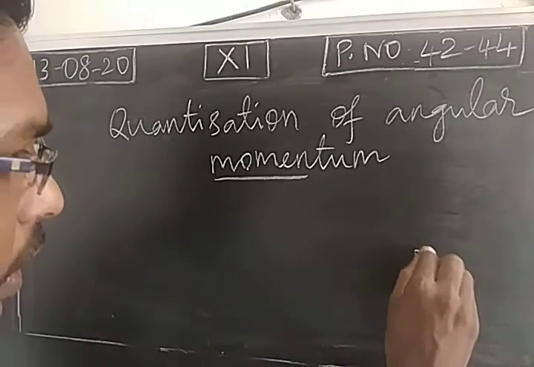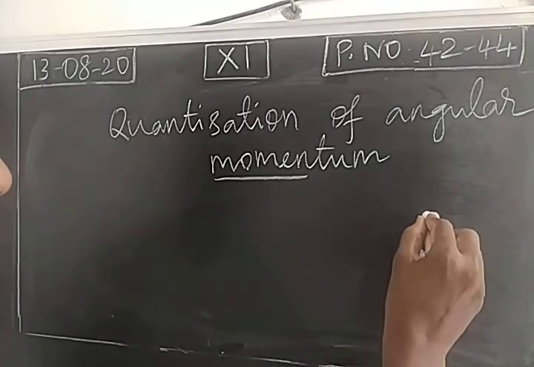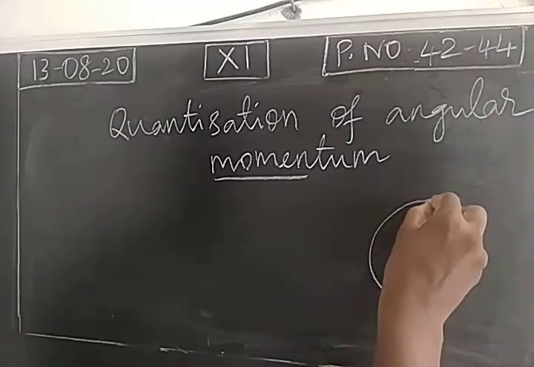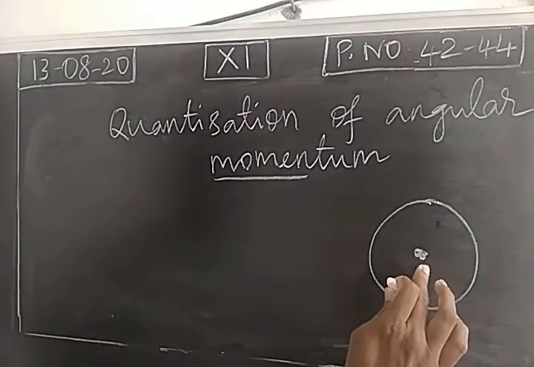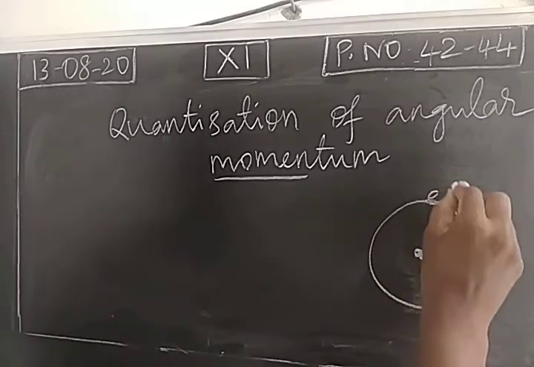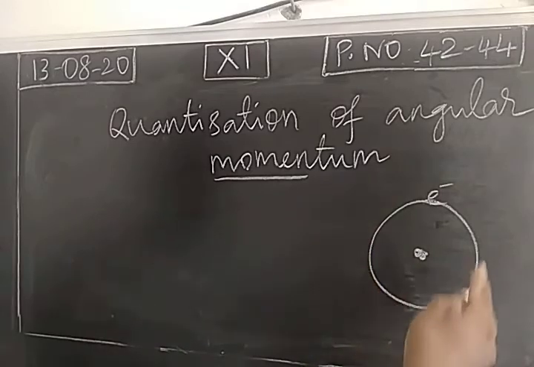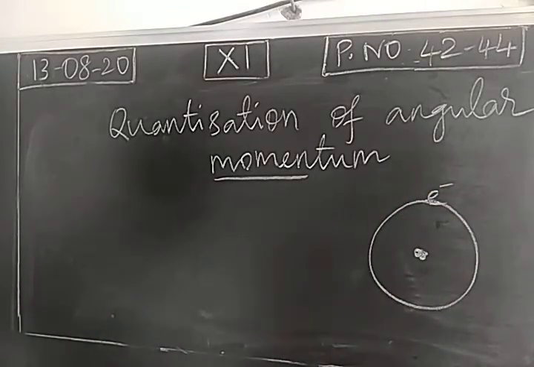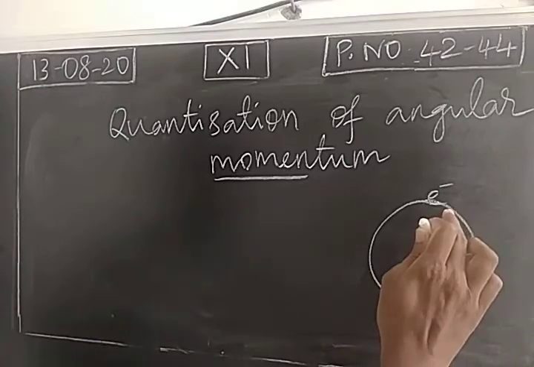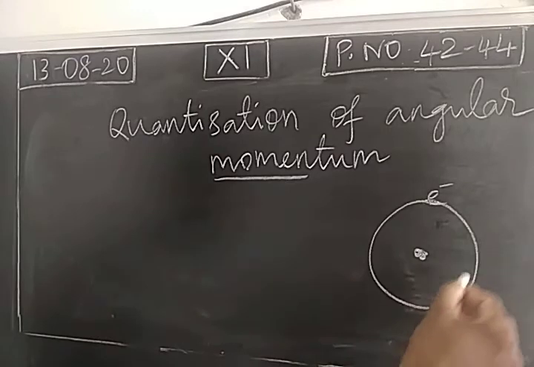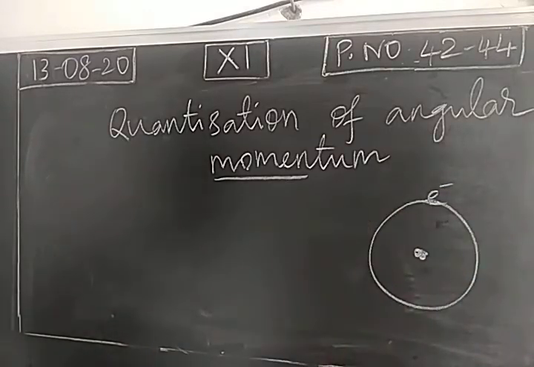consider an atom. According to Bohr's concept, the nucleus is at the center, and the electron is present outside of the nucleus. The electron is continuously revolving around the nucleus in a circular path. According to Bohr's concept, the circular path is called what? Shell, energy level or orbit. If the electron is a particle, according to Bohr's concept, it continuously revolves around the nucleus in the orbit.